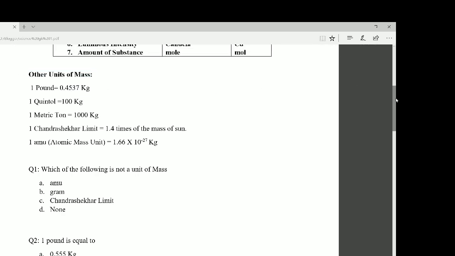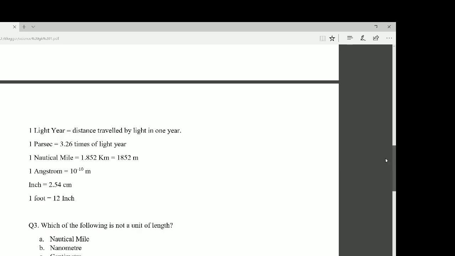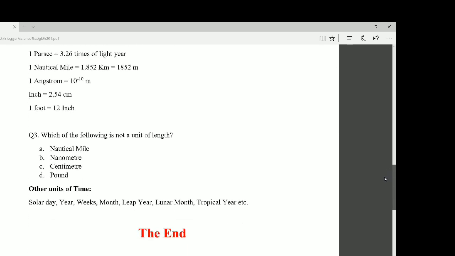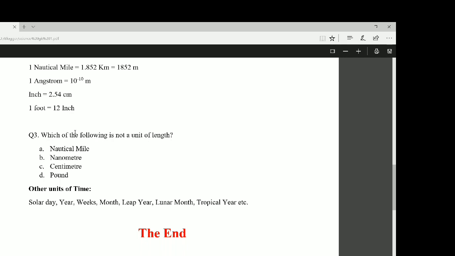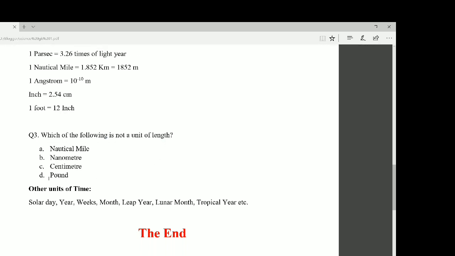As we have discussed above, the pound is a unit of mass. So here the answer will be pound, as pound is a unit of mass, and we are asked to find which of the following is not a unit of length. Here the answer will be pound. I hope you all have understood this question.